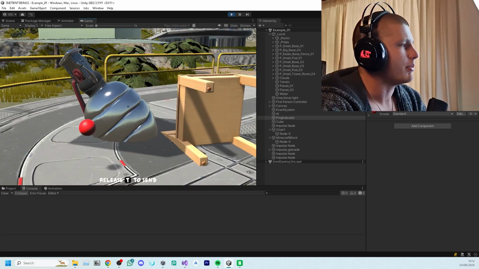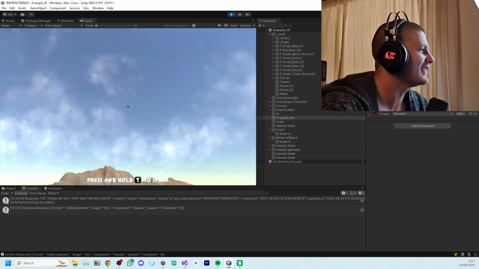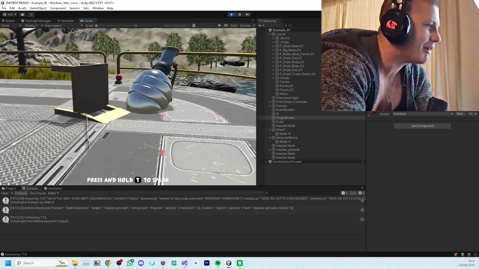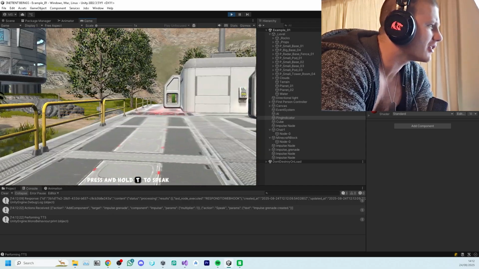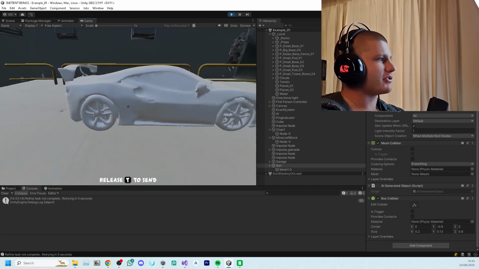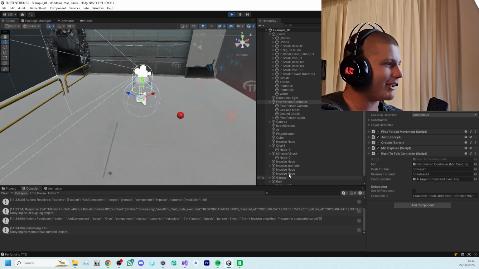Make this an impulse grenade. Oh, let's go! We got impulsed by the chair! What is happening? Where'd the box go? So let's see if we can impulse the Ferrari. Turn this into an impulse grenade. Where did the Ferrari go? I think it got impulsed.